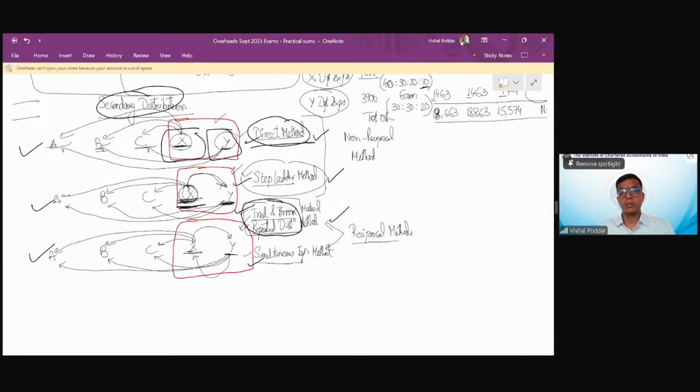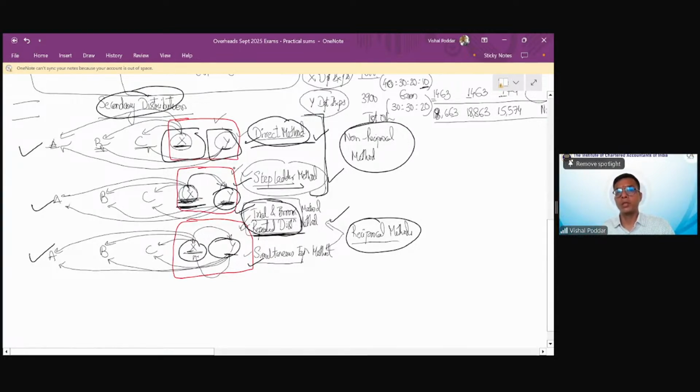When one service department is giving service to another, but not reciprocally, it is called step ladder. Both these are collectively called non-reciprocal because they are not giving to one another. Another approach is reciprocal, where both are giving to one another. In this, you have the repeated distribution method or the simultaneous method.